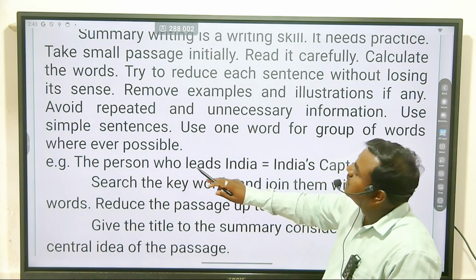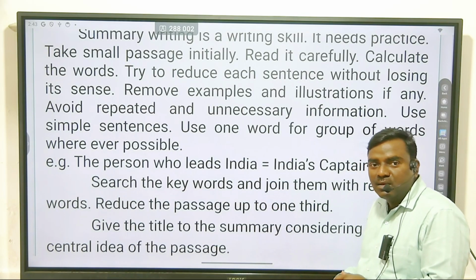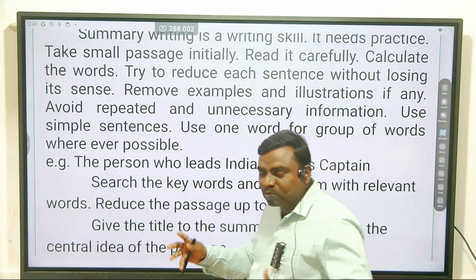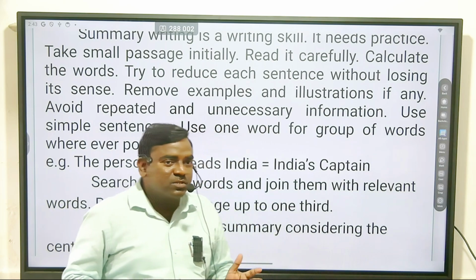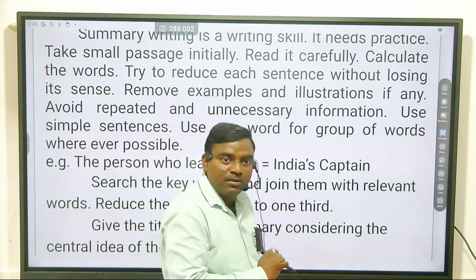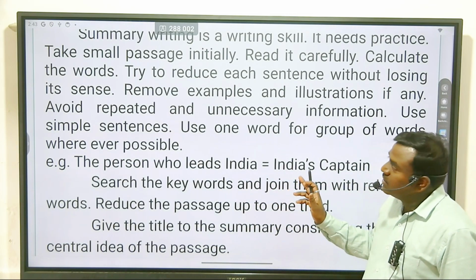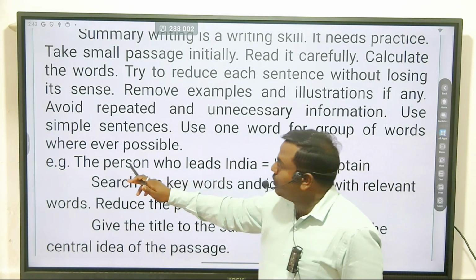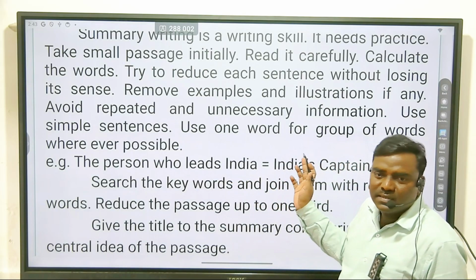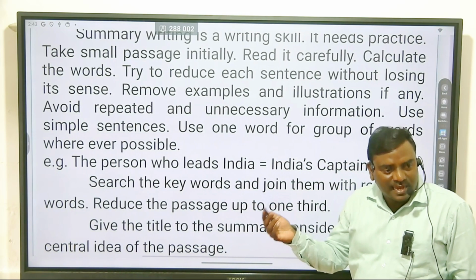"The person who leads India." For that whole phrase, we just use one word, that is India's captain. So when we mention the person who leads India, we can say in another word, the India's captain.